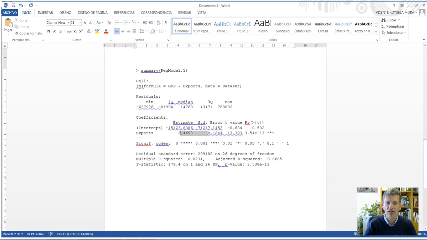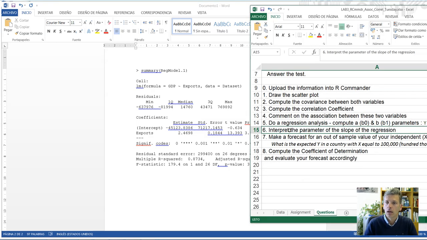Every dollar, every euro, every additional euro of exports, GDP increases by 2.5. Right? So if your economy improves their exports, you're expected that it will improve the GDP by 2.5, more or less. Make a forecast.